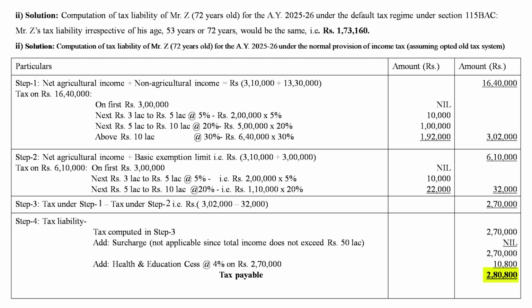So you see that for the age of Mr. Z, 53 years or 72 years, under the old tax regime or new tax regime, the taxes under the concept of partial integration will be payable as follows.